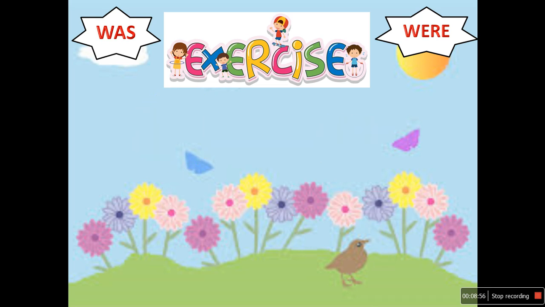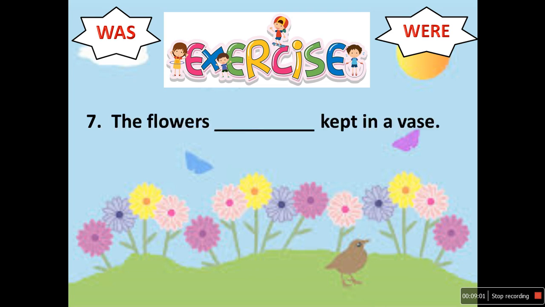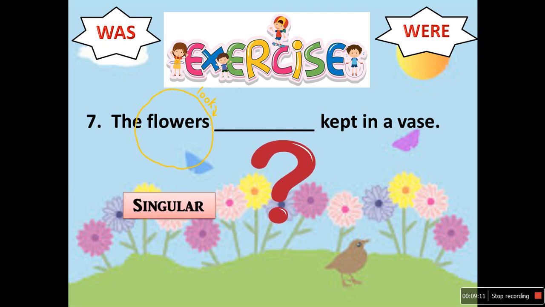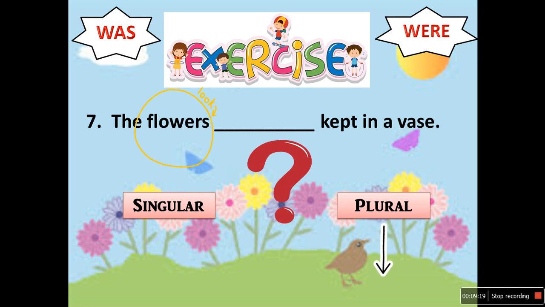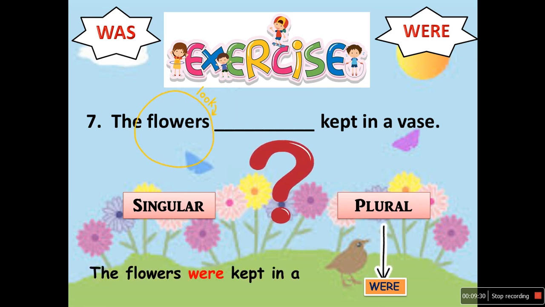Now see the last question. The flowers dash kept in a vase. Now what should we use here? Was or were? Again look at the subject. Is the subject singular or plural? Yes, the subject is plural and with plural pronoun we use were. So how will we write the sentence? The sentence will be, the flowers were kept in a vase.